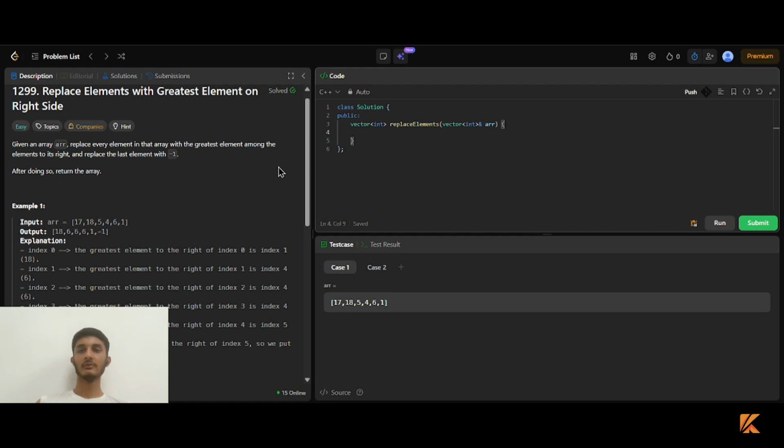Hello everyone. So today we are going to solve the LeetCode question number 1299. In this question, we have to replace elements with greatest element on right side.